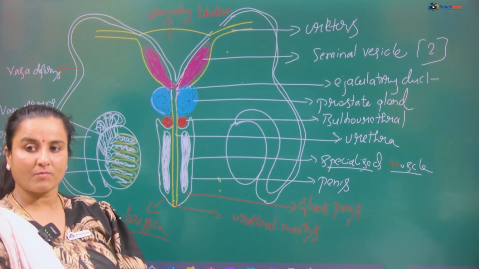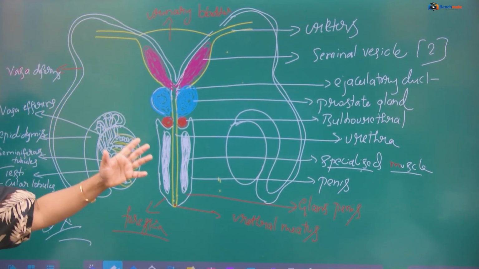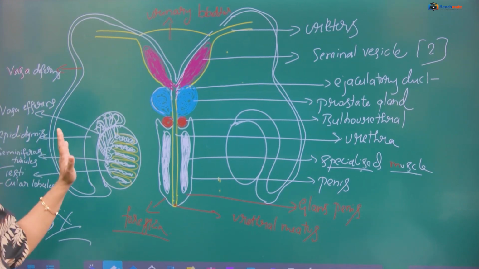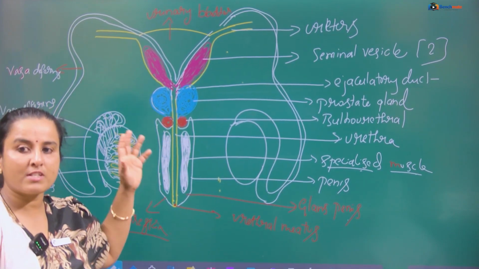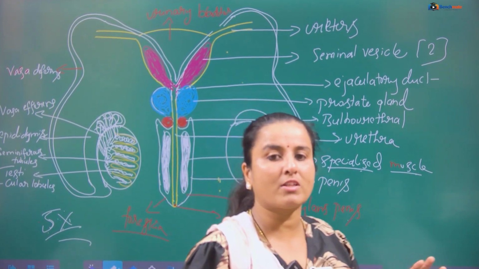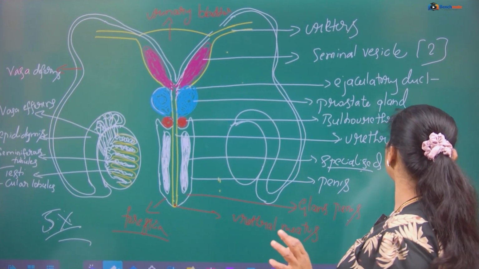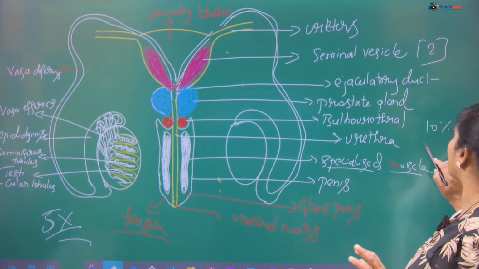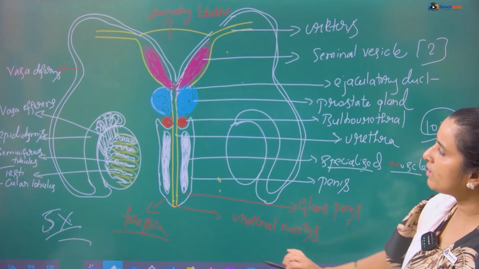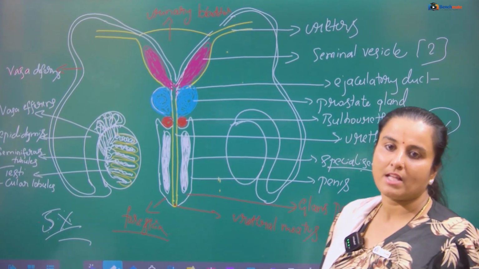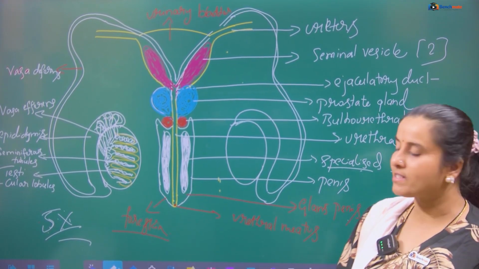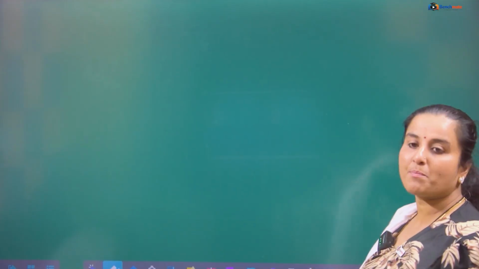Okay. So the structures, how you have to differentiate the structures, this is how you want to draw the diagram. See, for this diagram you are going to get 5 marks. All the labelings, around 10 labelings you have to write. Clear? Yes. So now let us look at the next one, that is the female reproductive system.